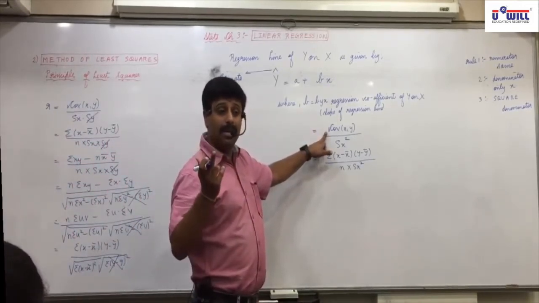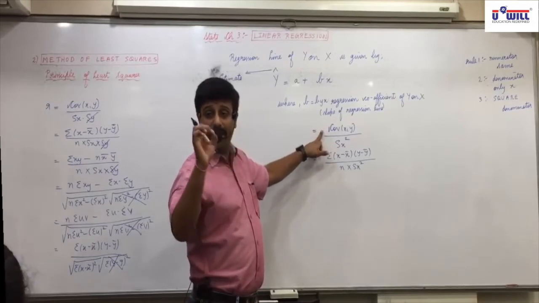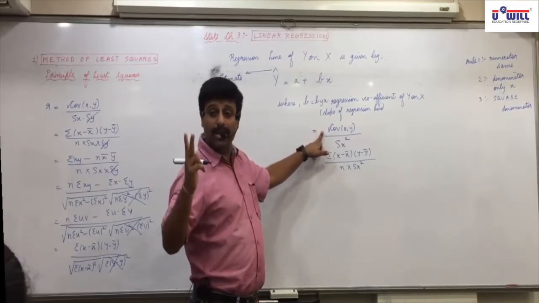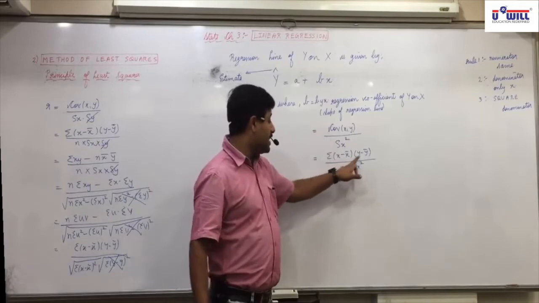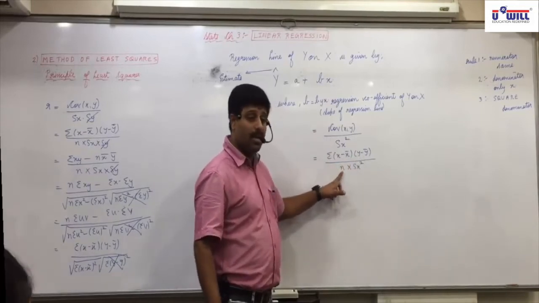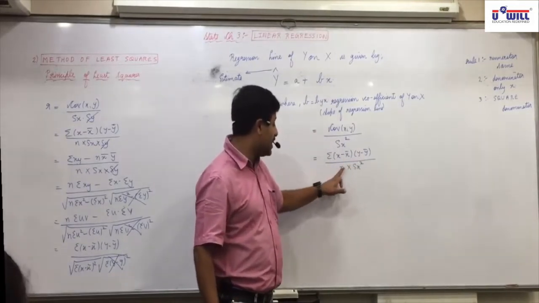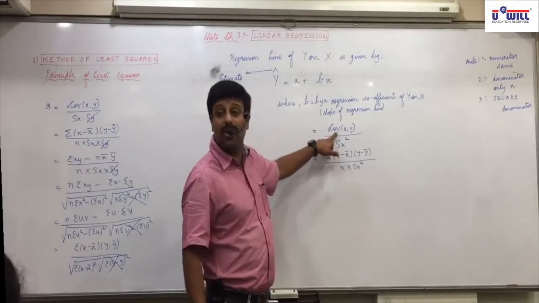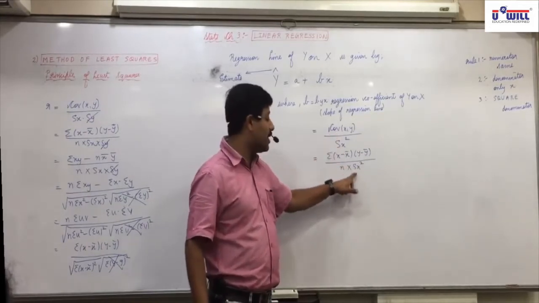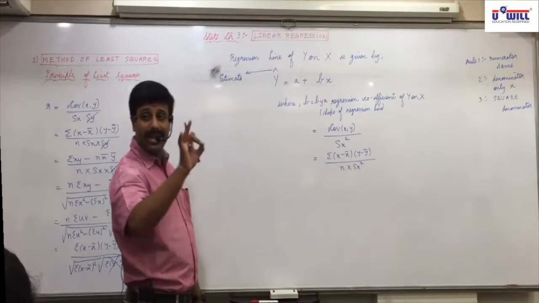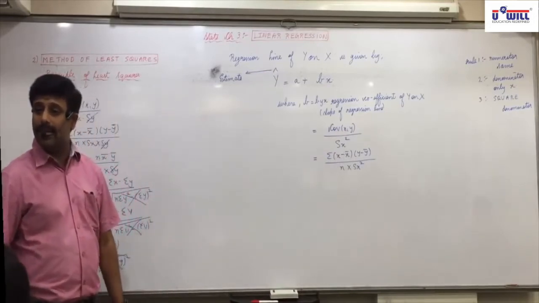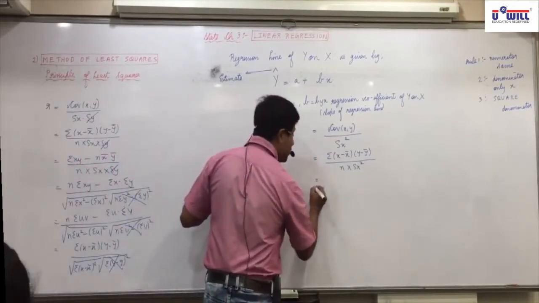Sigma x minus x bar, y minus y bar upon n is a substitution of only covariance. Sx square will remain. So don't square that n. Got it everyone? Same way, raise your hand. What will be the third formula?